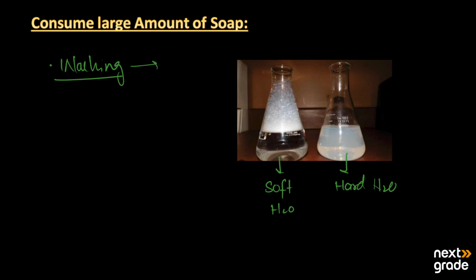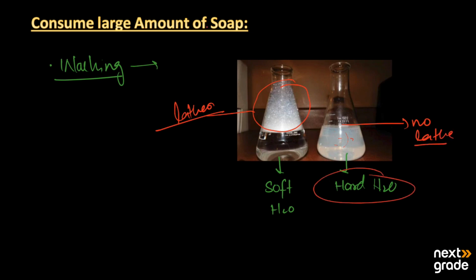You can see that here more lather is produced by the soap, and here the soap is more, but we have no lather production. So when hard water is there, soap will be used in large amounts for washing. On the other hand, when we have soft water, less soap will be consumed. So this is the first disadvantage of hard water.